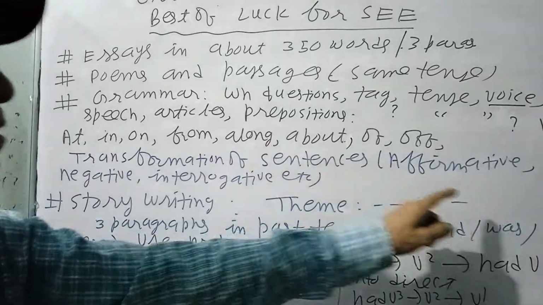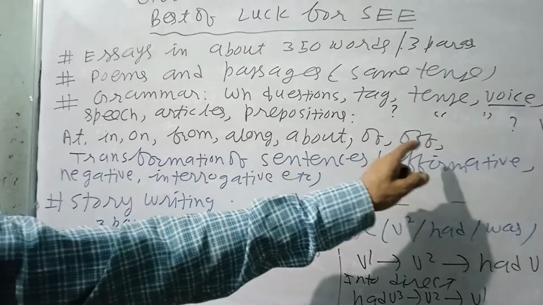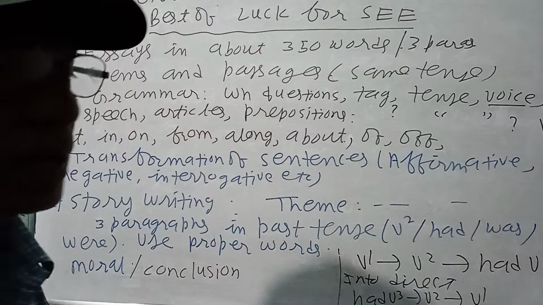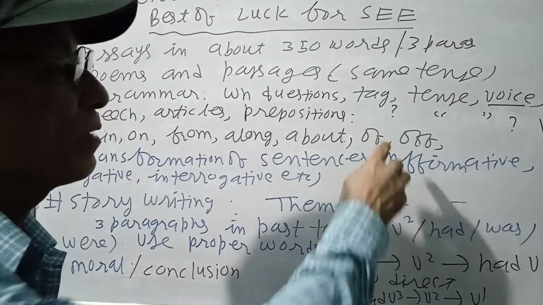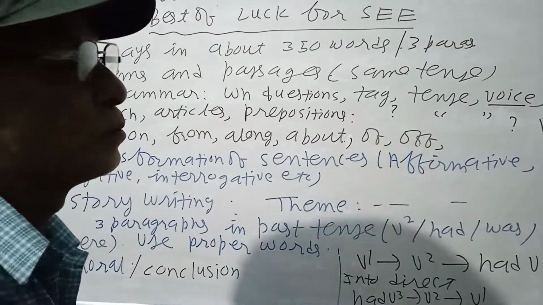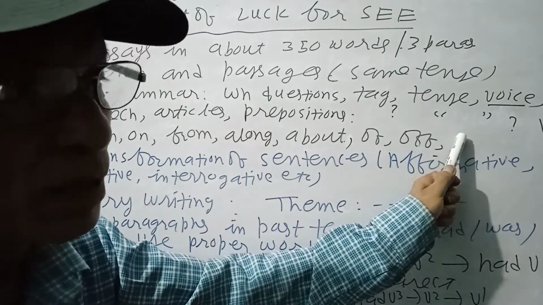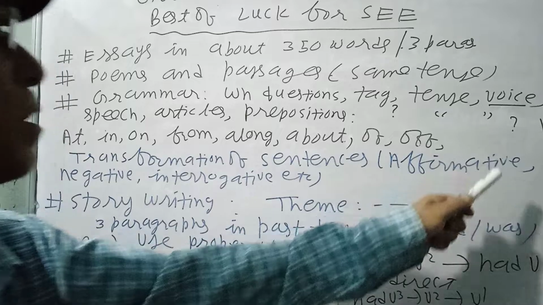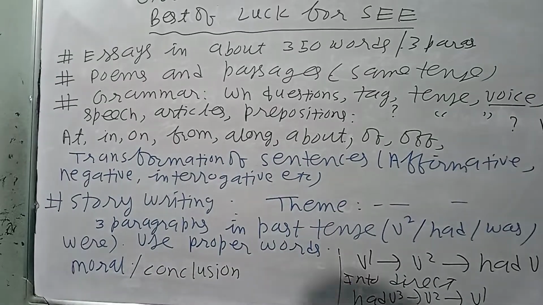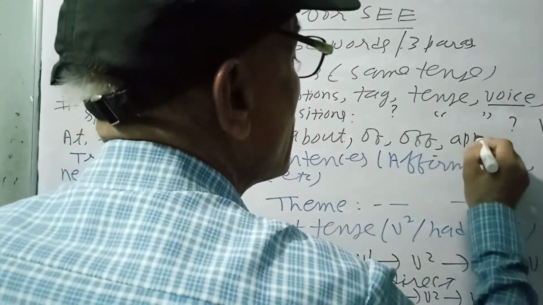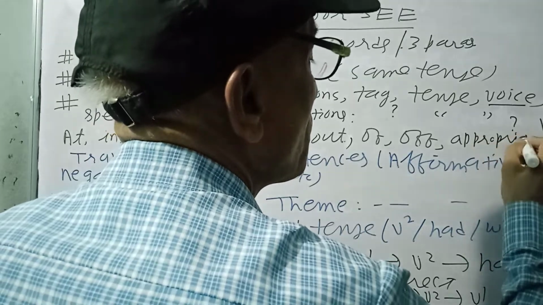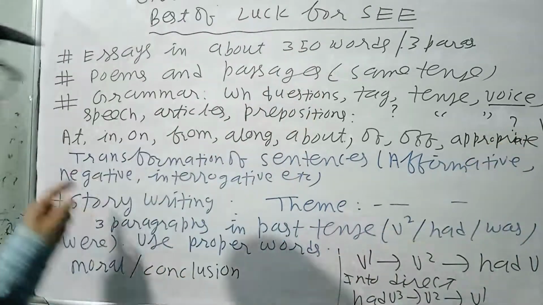Sometimes appropriate prepositions also, like attracted to, known to, satisfied with, in the middle of, by dint of, because of, etc. You have to know appropriate prepositions.